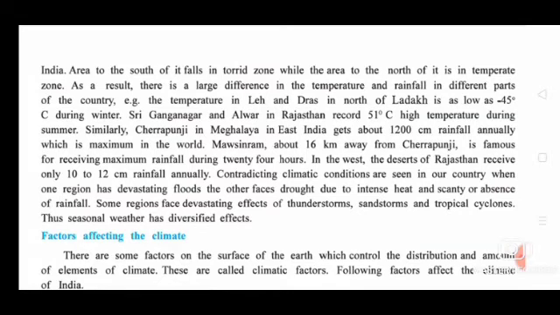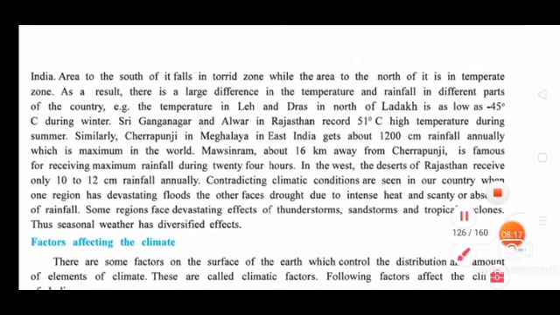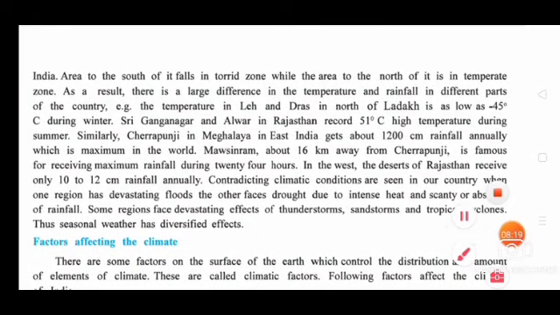So you already know now what is torrid zone, what is temperate zone. Different zones are there, frigid zones are there. So north and south.